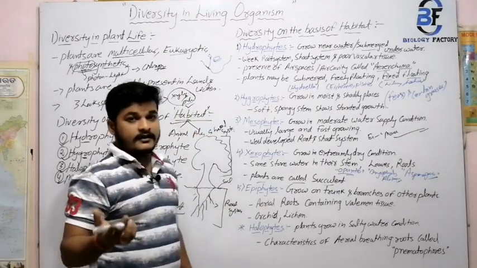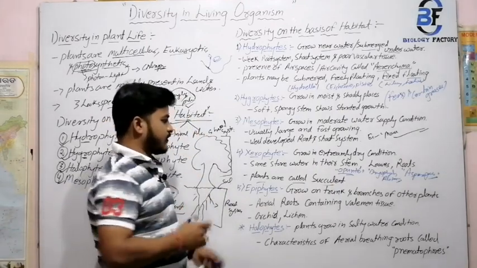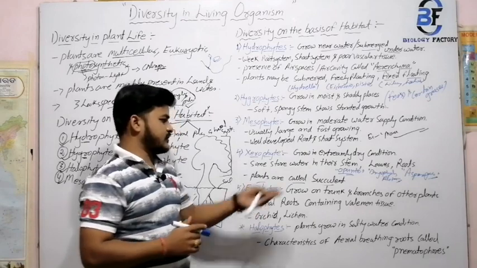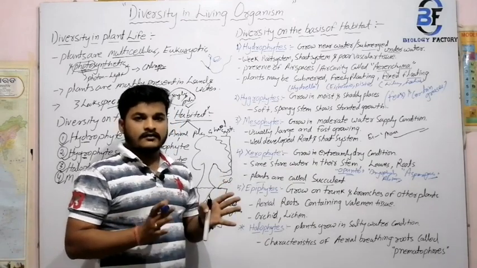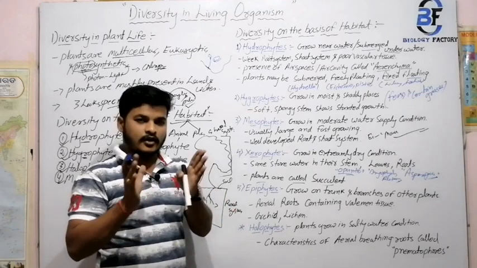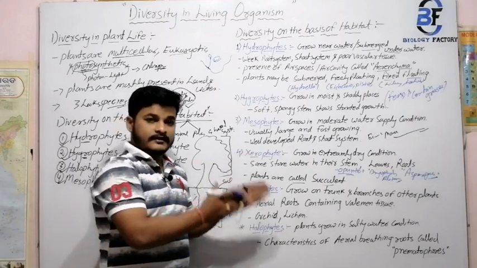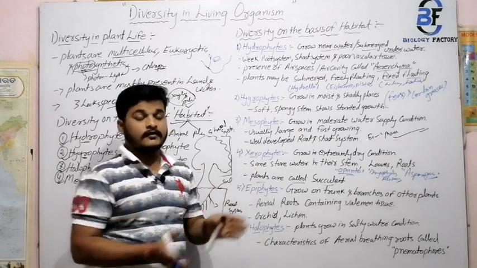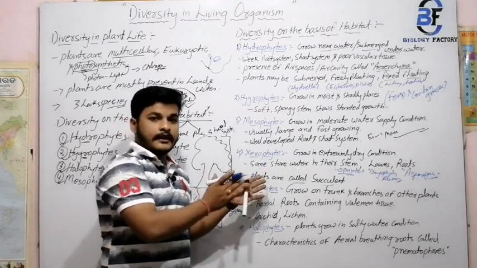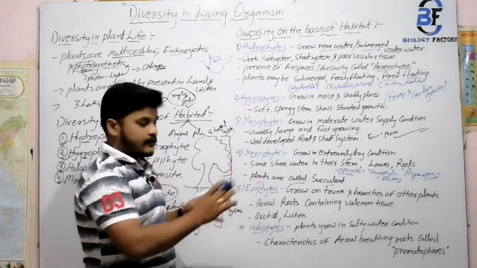That means the plants which are present in your xerophytic condition are otherwise known as succulent plants, because they store their water by some means. That means some of the plants store water in their stem, some of the plants store water in their roots, some of the plants store their water in their leaves also. We just take another example.